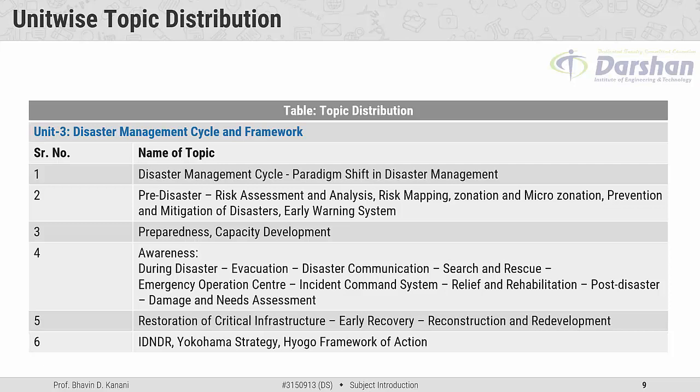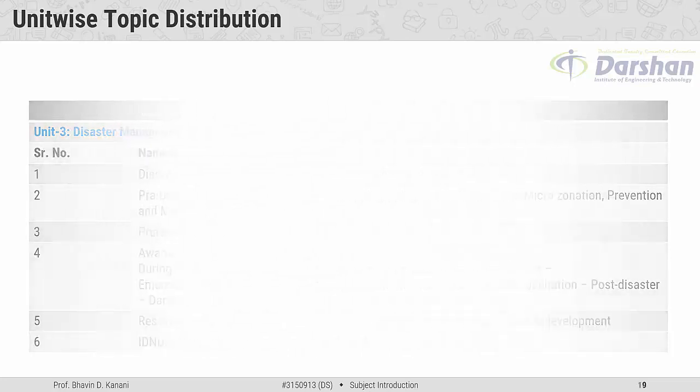The fifth major topic is restoration of critical infrastructure, which includes early recovery system and reconstruction and redevelopment system. The sixth major topic covers IDNDR, Yokohama strategy, and Hyogo framework of action. So these are the total 6 major topics which will be covered under unit number 3. Again move further.